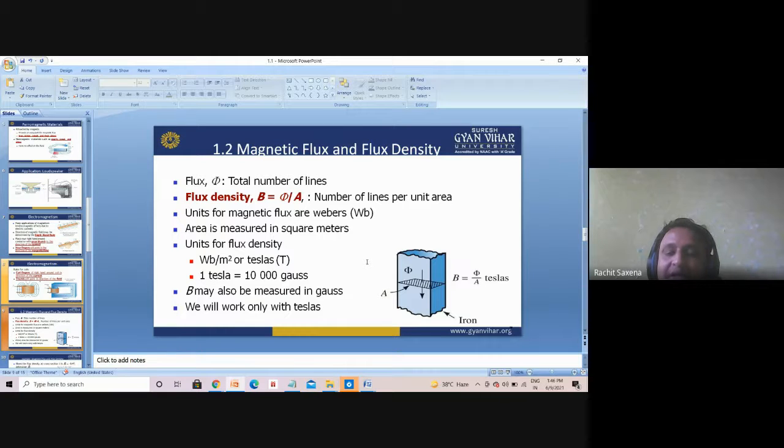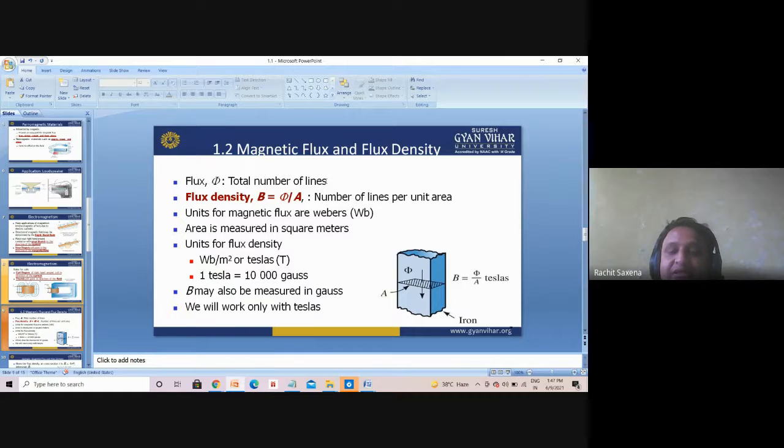Why are they analogies? Because in an electrical circuit we say EMF, electromotive force, but in the magnetic field we say MMF, magnetomotive force. In the electrical field we say current, but here we say flux. Here we also have the flux density. Okay, understand? In the electrical field we say resistance, but in the magnetic field we use the term reluctance.